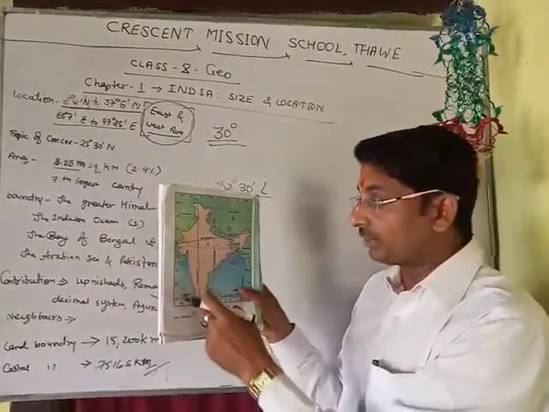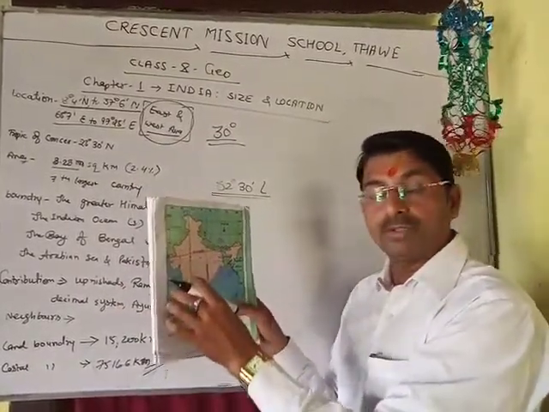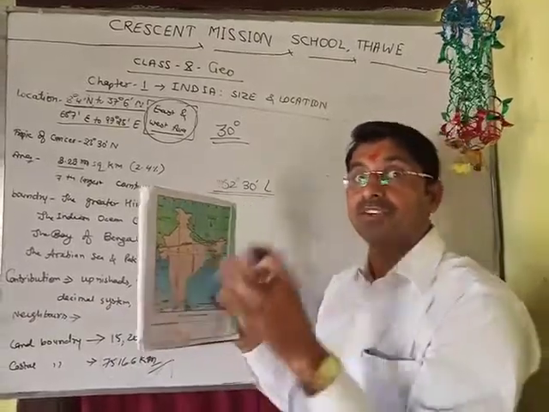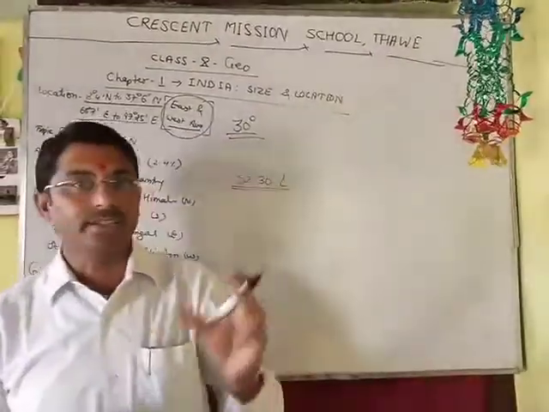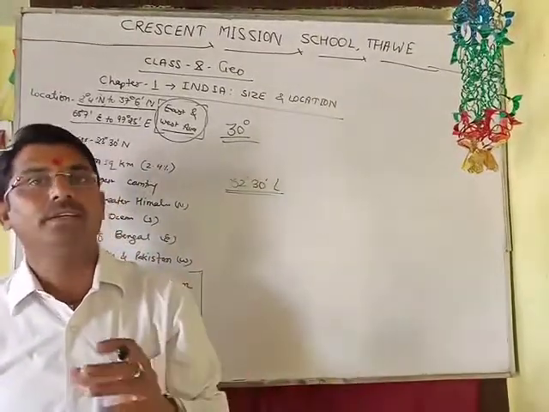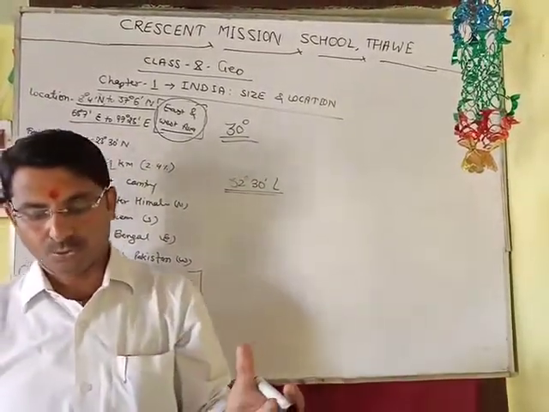This coastal length provides a vast trade route also. And India also has a great relation with other countries of the world in the form of trade.